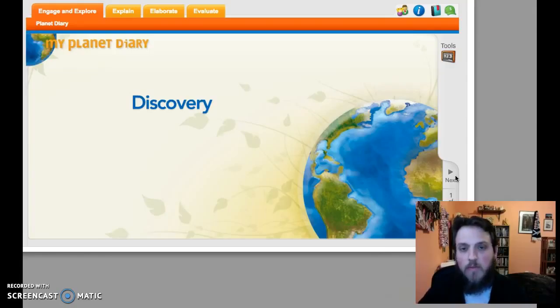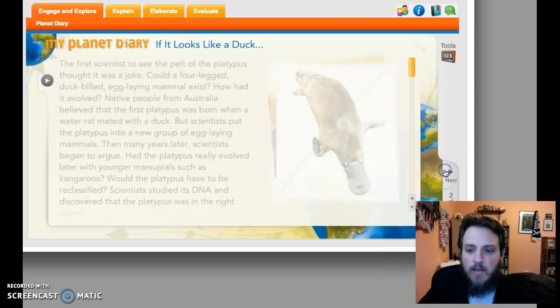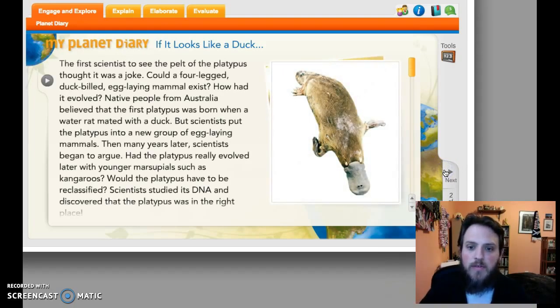Yesterday we talked about domains and kingdoms. Today we are going to talk about how evolution really influenced the way scientists started using taxonomy to do this. So, a good example of this is the platypus. Platypi are very weird animals. They have duckbills, they lay eggs, and they're mammals. So scientists really struggled with how this could have evolved.